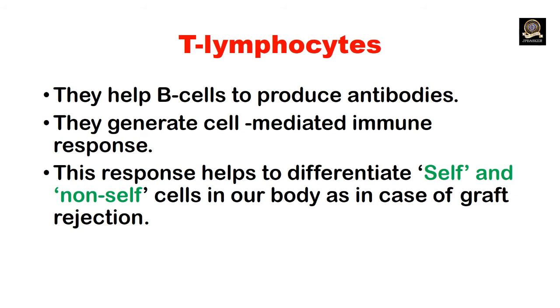This response helps to differentiate self and non-self cells in our body, as in the case of graft rejection. You can understand this during graft rejection. During organ transplantation, the immune system of the recipient will reject the donor's organ. It is because of this response that we call it a response to differentiate self and non-self cells of our body.